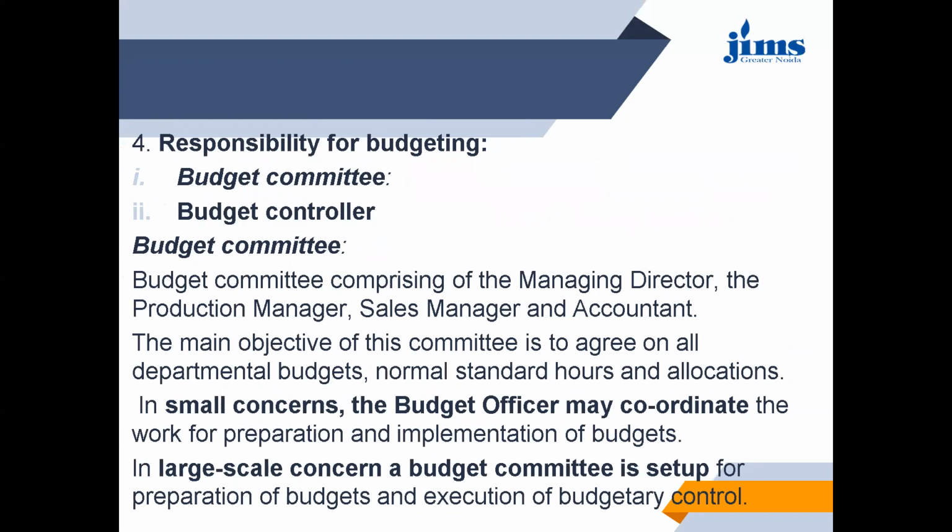Next is responsibility for budgeting. In this step, there are two things: budget committee and budget controller. Budget committee includes the managing director, production manager, sales manager, and accountant. So the main objective of this budget committee is to agree on all departmental budgets, normal standard hours, and the allocation. So basically in small companies, the budget officer may coordinate the work for preparation and implementation of budgets. But on a large scale, a budget committee is set up for preparation of budgets and execution of budgetary control.